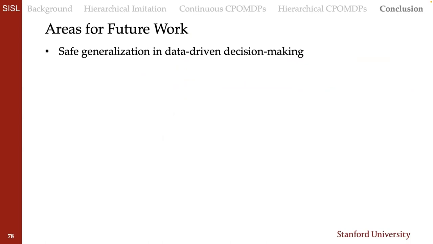I want to just quickly conclude by outlining some open questions and areas for future work that might relate to these themes. One big question related to the imitation learning theme is in safe generalization of data-driven decision-making. How can we ensure that inferred objectives and learned policies can quickly transfer to scenarios outside of their training distribution? Another way of saying this is, how can we get policies that were trained in Mountain View or Phoenix to go work in Berlin or Yerevan?